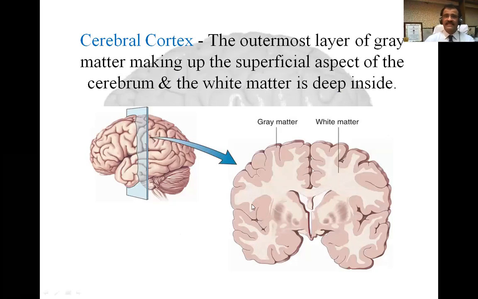Okay, here you can see in a coronal section the gray matter, pinkish beige in color, and you can see white matter is off-white, and gray matter between the folds. So it can be cortex and medulla. Medulla is made up of white matter.